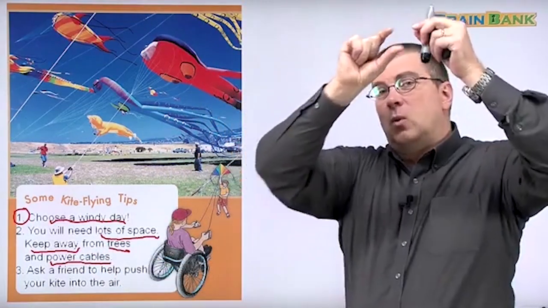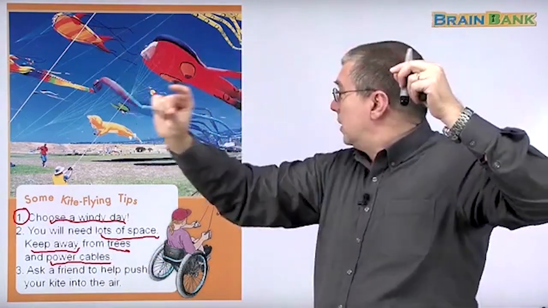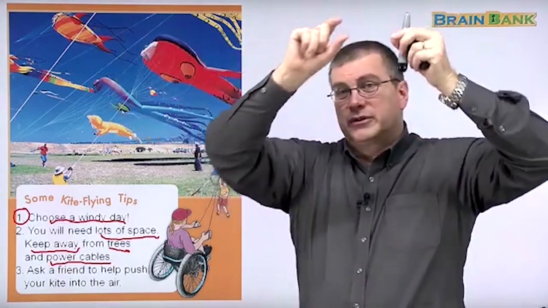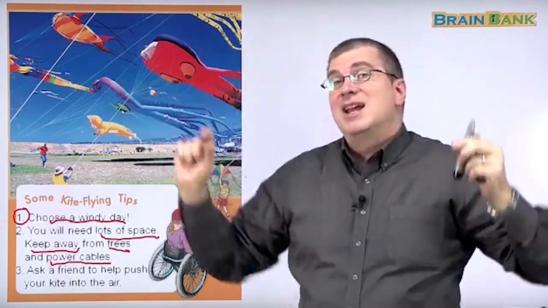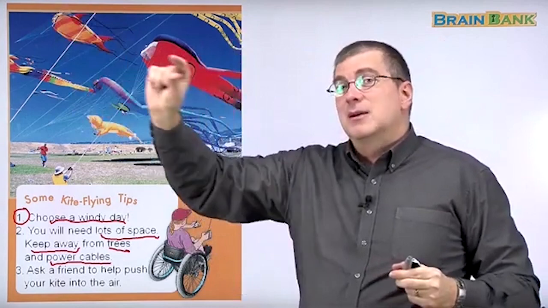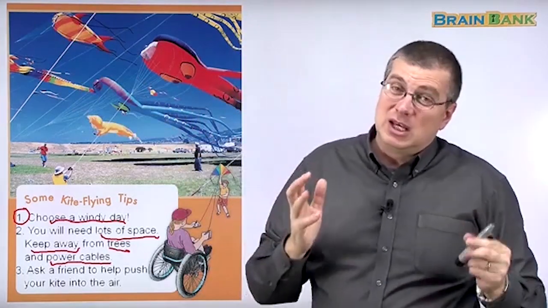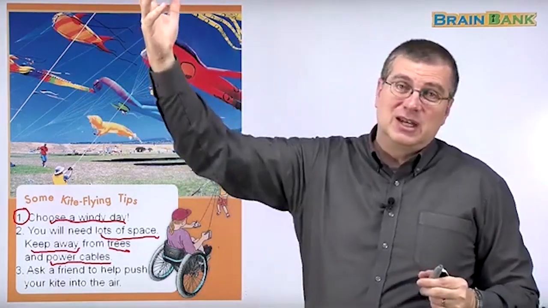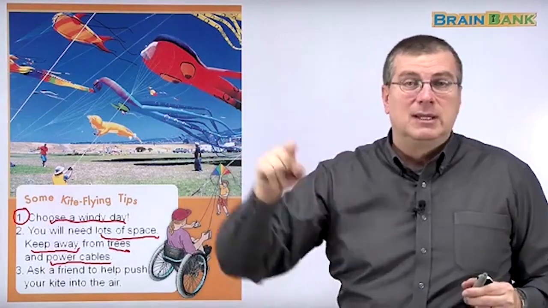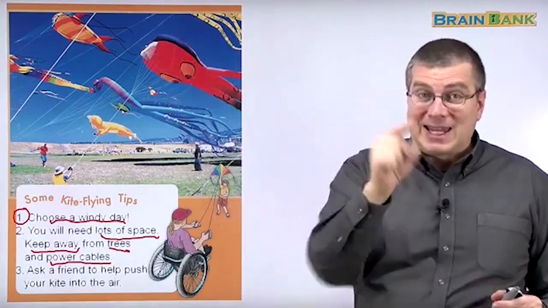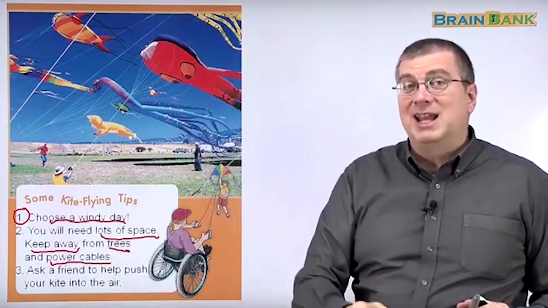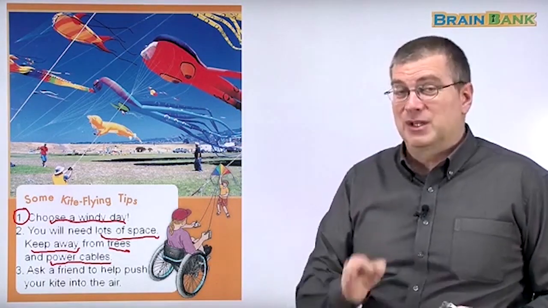A power cable is a wire, right, that runs from one post to another post, and there's a lot of electricity in that cable. So it's dangerous if your kite touches it. Some electricity might come down the string and get you. So keep your kite away from power cables. It can be very dangerous.